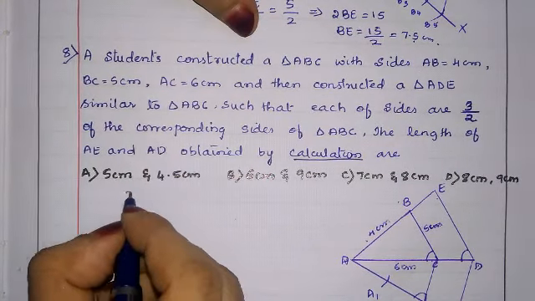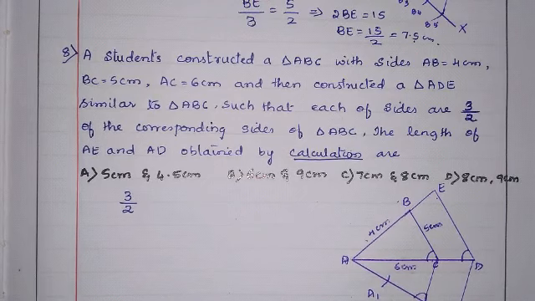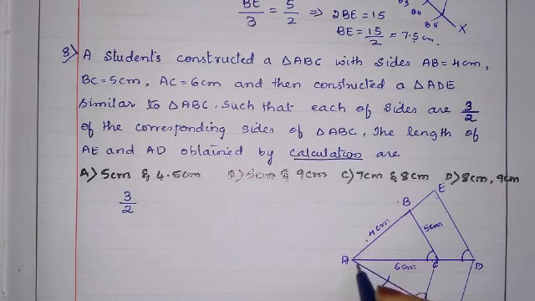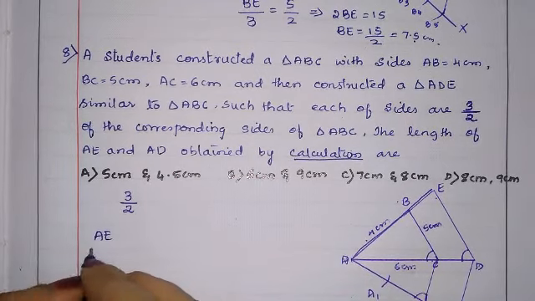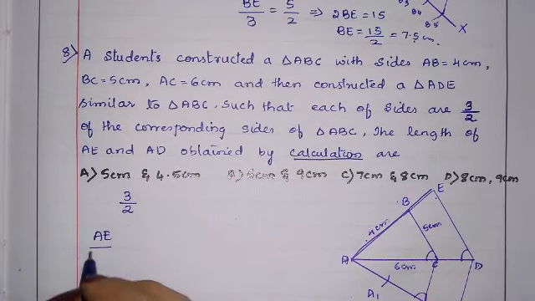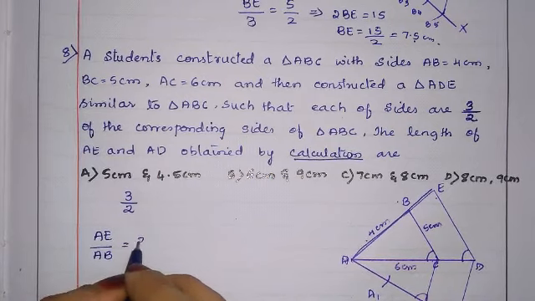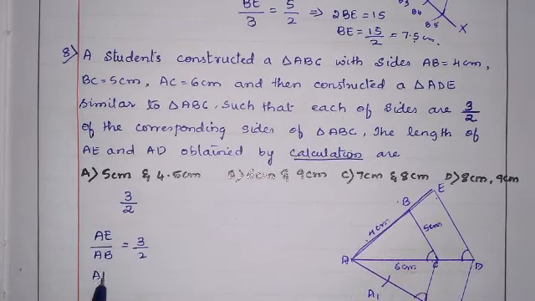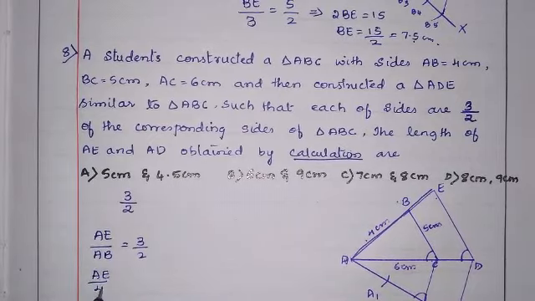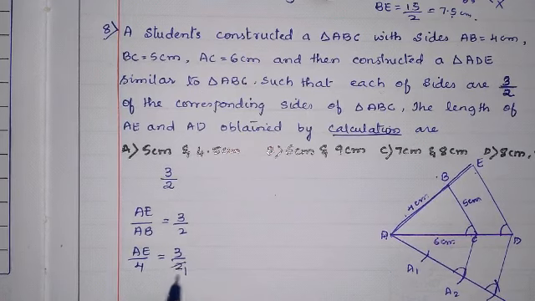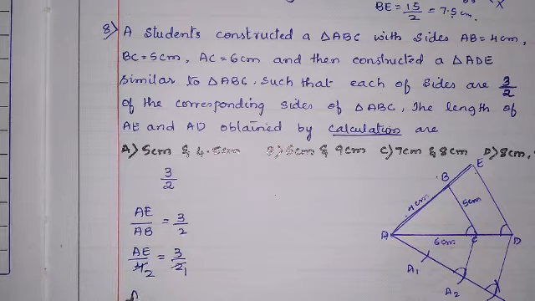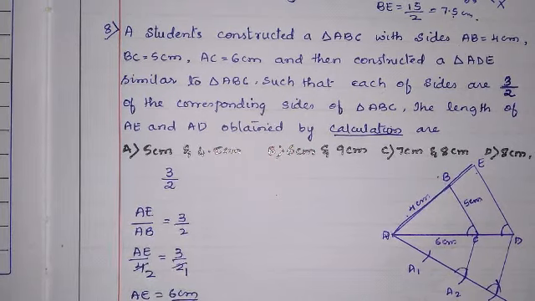Okay, first the ratio is 3 by 2. AE we will take, full AE upon the corresponding side of AE, which is AB. AB, what ratio? 3 by 2. AE as it is, we don't know. AB is 4, equal to 3 by 2. 2 ones are 2, 2 twos are 4. So AE is equal to 3 twos are 6 centimeter. AE we got 6 centimeter.